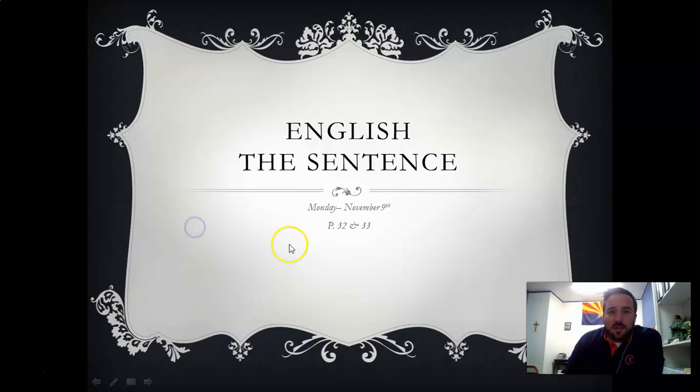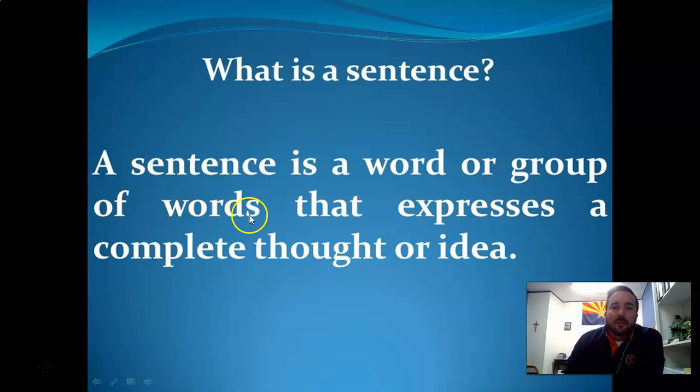Now, what you really need to remember about a sentence is that it's a group of words that expresses a complete thought or idea. A complete thought, meaning it must have a subject and a verb. A lot of people think that short sentences aren't actually sentences, and they can be. You only need two words, right? Or let's do three words. The dog ate. Is that a sentence? Yep, it's a complete thought. Who or what did something? The dog, what did it do? Ate. That's a complete thought.